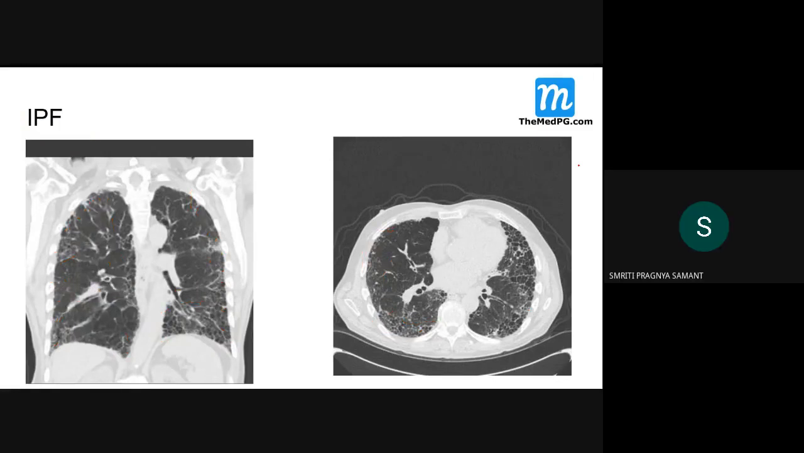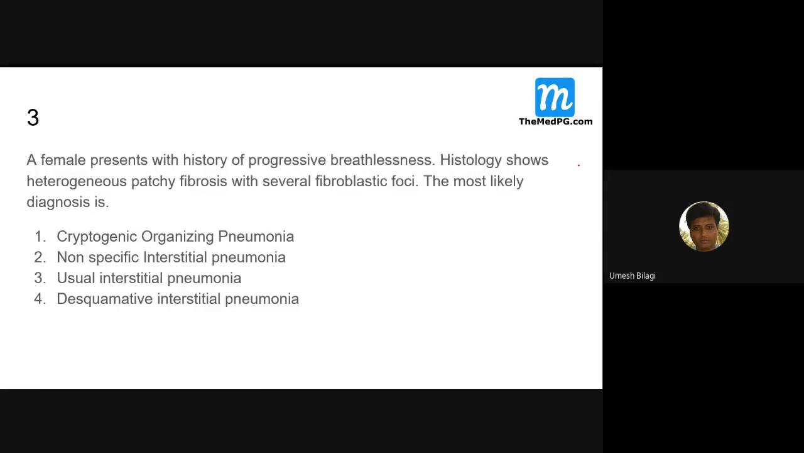Hello? Okay. If you've got no doubts, I'll go to the next. Okay. That's about just the introduction of interstitial lung disease. Now I'll take them up one by one with each question. Now a female patient has come with history of progressive breathlessness. Histology shows heterogeneous, patchy fibrosis with several fibroblastic foci. This is there. And the most likely diagnosis is, you tell me, what is this?